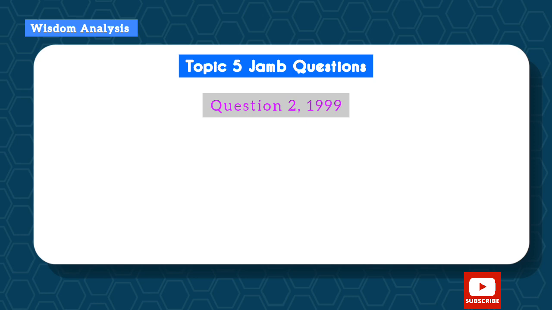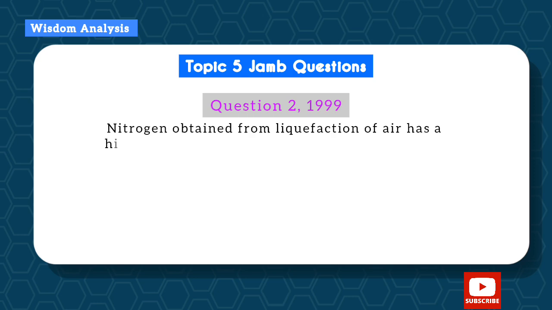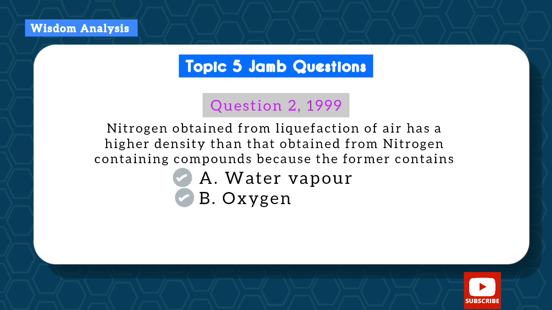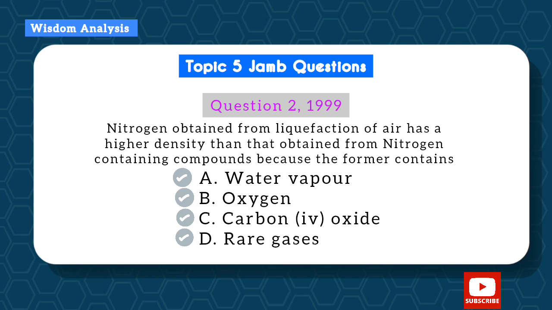Question 2 is from Jamb 1999 also. Nitrogen obtained from liquefaction of air has a higher density than that obtained from nitrogen containing compounds because the former contains A. Water vapor, B. Oxygen, C. Carbon dioxide, and D. Rare gases. Okay, so the correct answer here is rare gases.